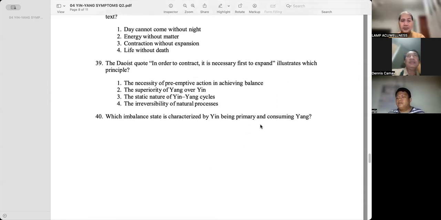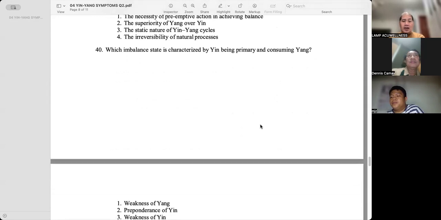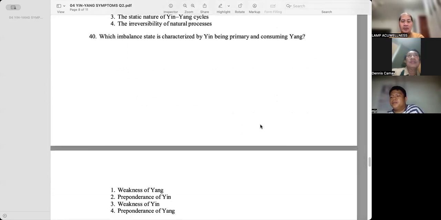Energy without matter. The Taoist quote, in order to contract, it is necessary first to expand, illustrates which principle? The necessity of preemptive action in achieving balance. Which imbalanced state is characterized by yin being primary and consuming yang?